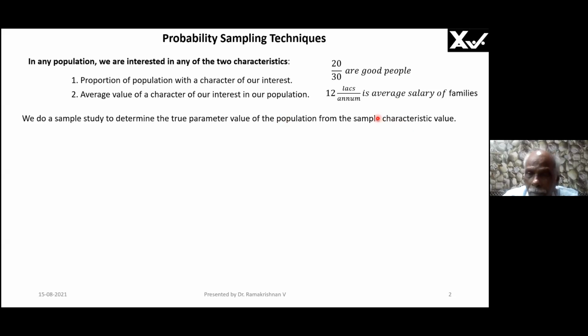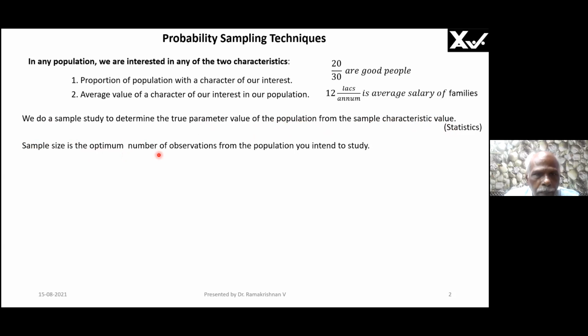Therefore, the sample characteristic value is called statistic. Now, do you understand this sentence? We do a sample study to find out the true parameter value of the population. Understand? We take a sample, study the sample, and find out about the population. Is it okay? Clear? Yes. Why are we doing it? We don't have the time. We don't have the resources. The population is large. Now, sample characteristic value is called statistic. Population characteristic is called parameter.